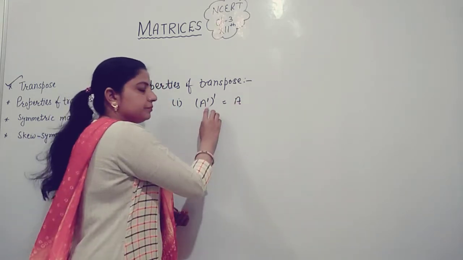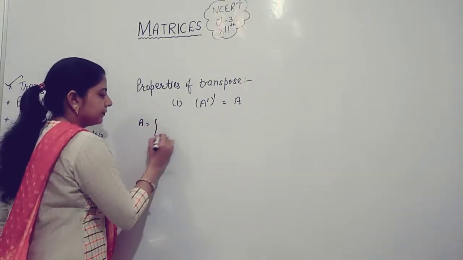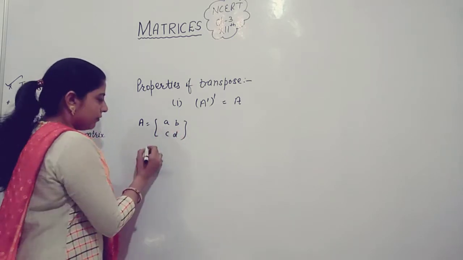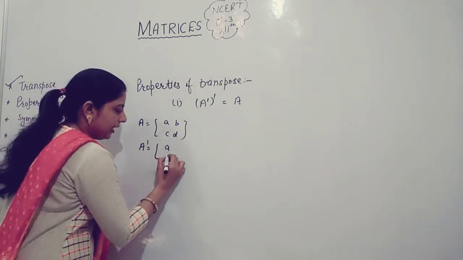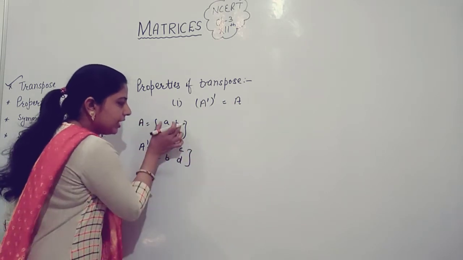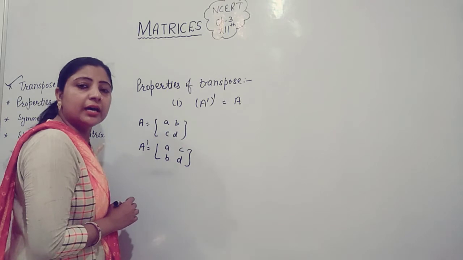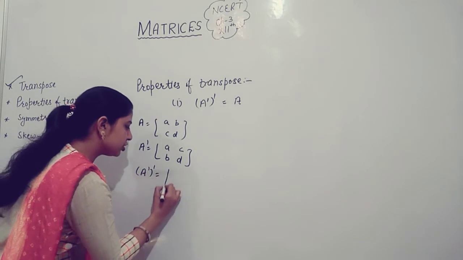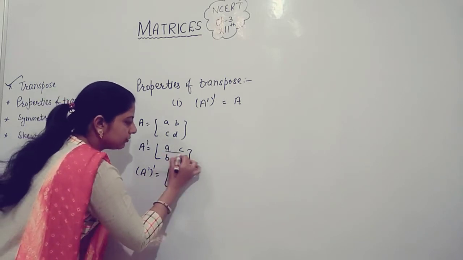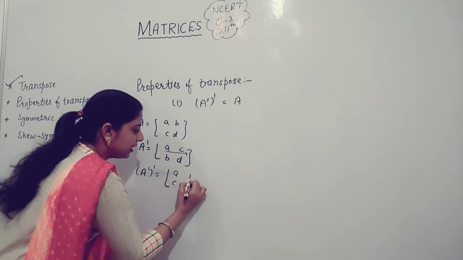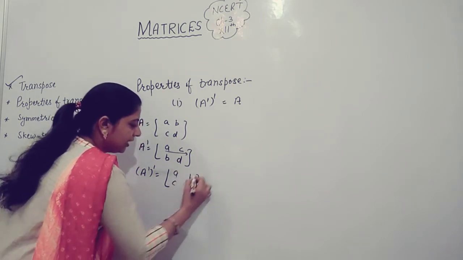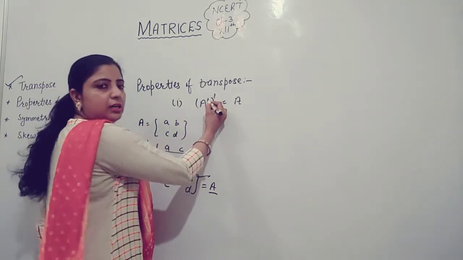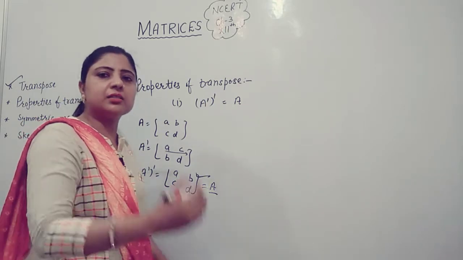Suppose matrix A has elements a, b, c, d. What is the transpose of matrix A? Write down these rows into columns. This is said to be the transpose of A. Again, the transpose of A transpose: write down the first row into the first column and the second row into the second column, and this is again matrix A. So you can say that the transpose of the transpose of a matrix is equal to the matrix itself.